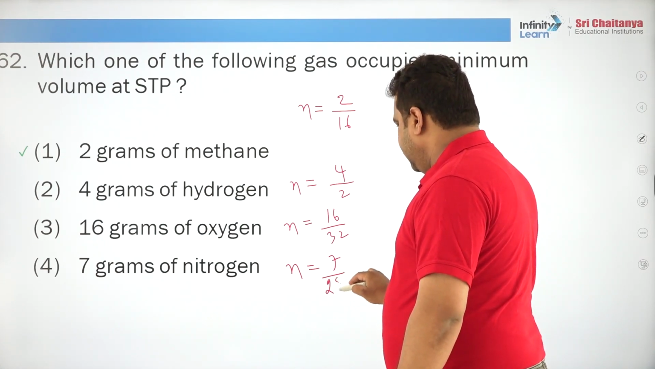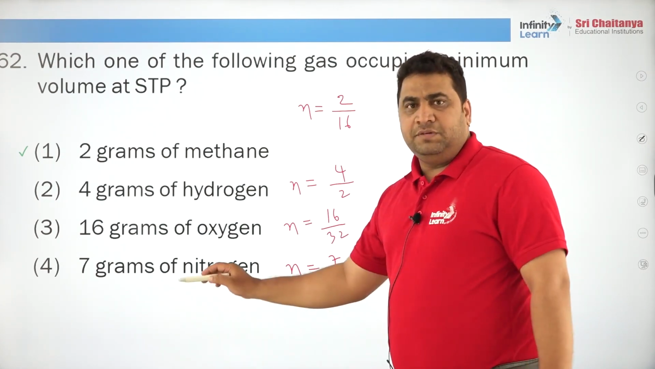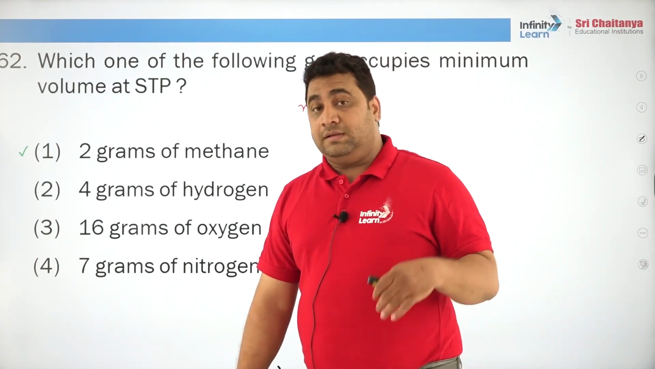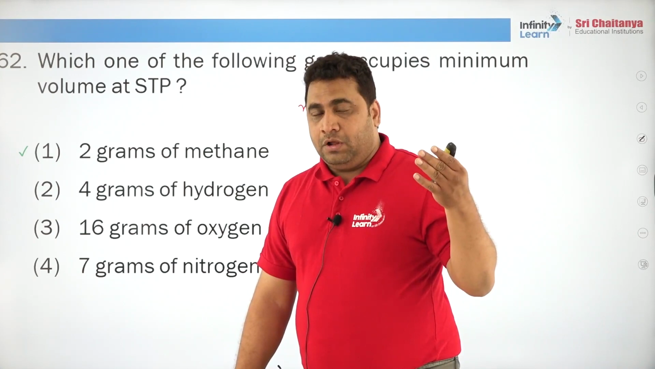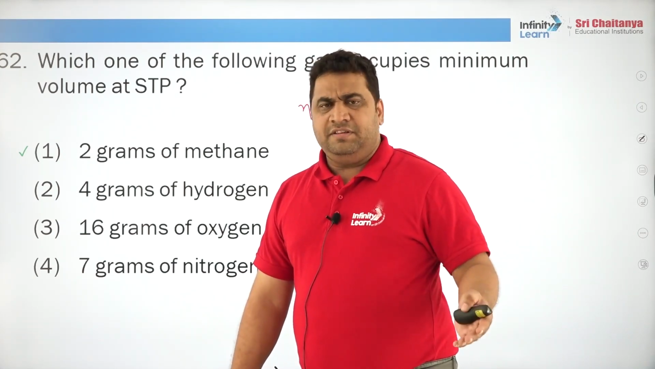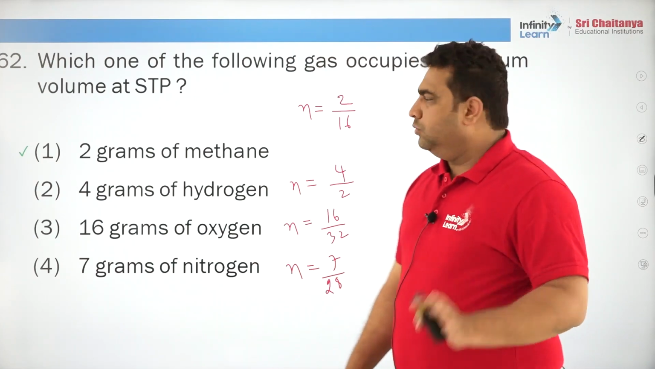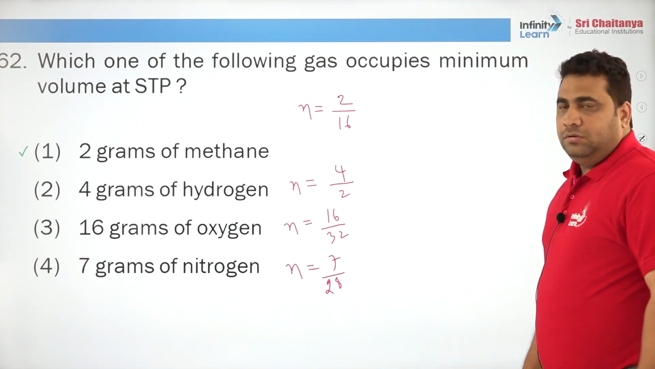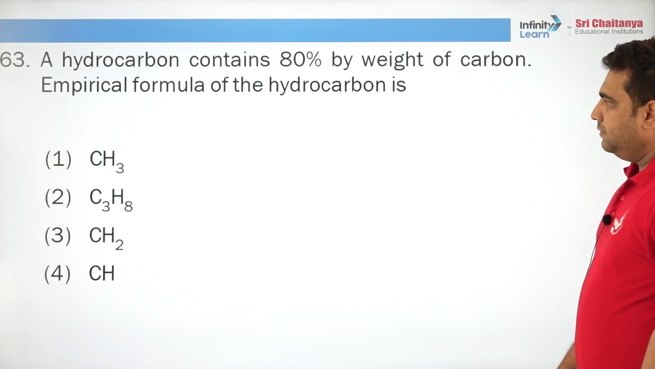Nitrogen 28. Okay. Oxygen means oxygen molecule. Here some students will get confused. Oxygen means, are they speaking about oxygen atom? So, whenever it is oxygen atom, he will specify. But generally when we say oxygen, it is O2, nitrogen N2. So, you can see where you will get the least number of moles, there it will occupy the least volume.